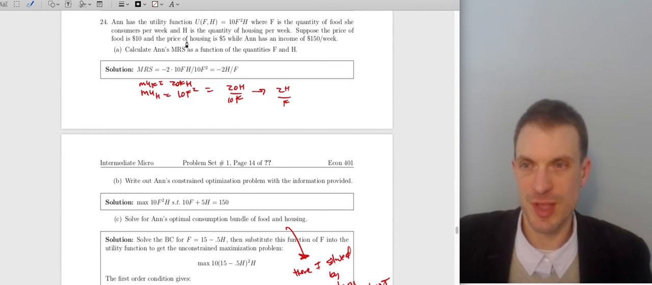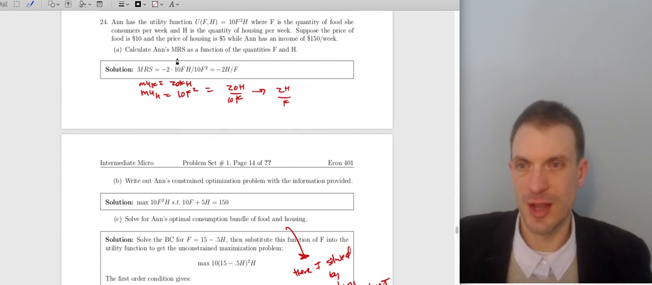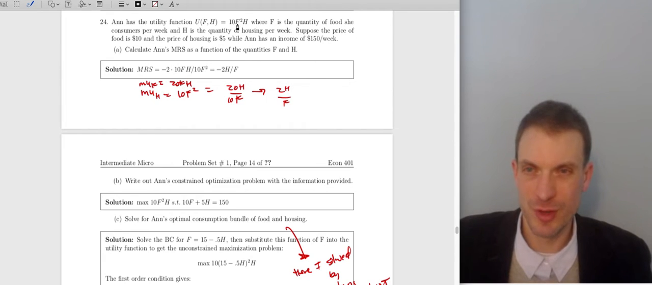Suppose the price of food is 10, price of housing is 5, Ann has income of 150 per week. Calculate Ann's MRS as a function of F and H. Well, for the MRS, take the partial with respect to F. That's going to be 20F, reduce the power by 1. That's just going to be 20FH. The marginal utility with respect to H is just going to be 10F squared.